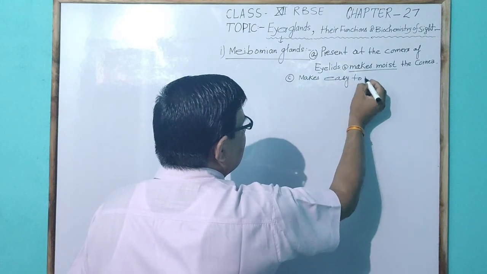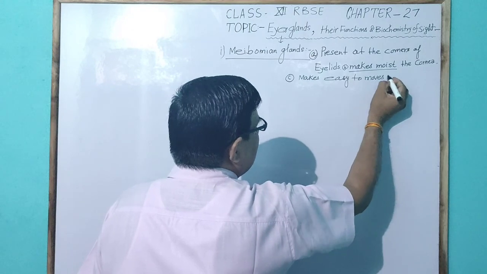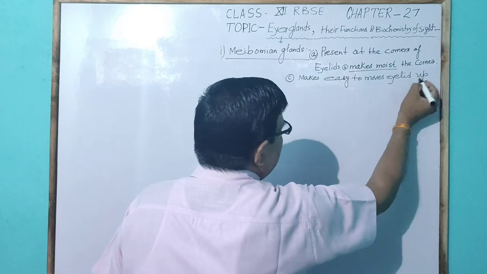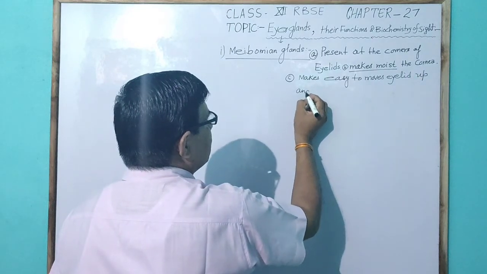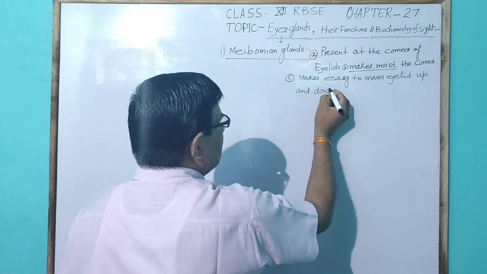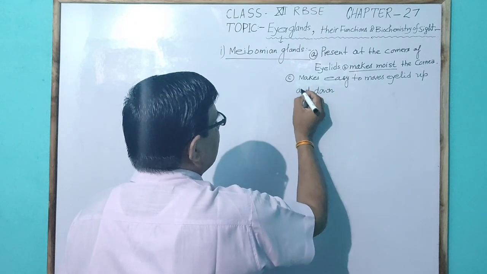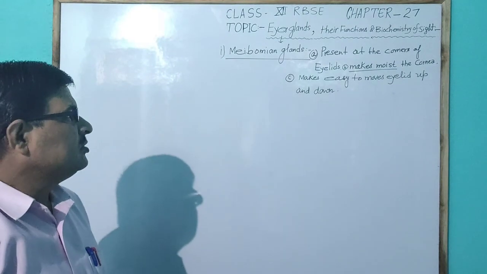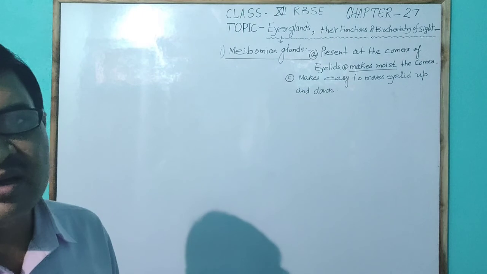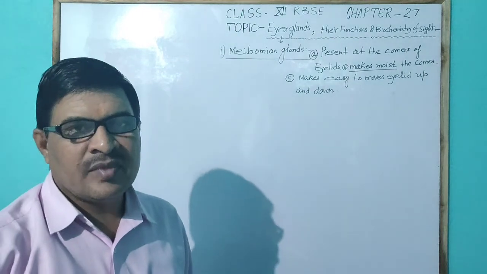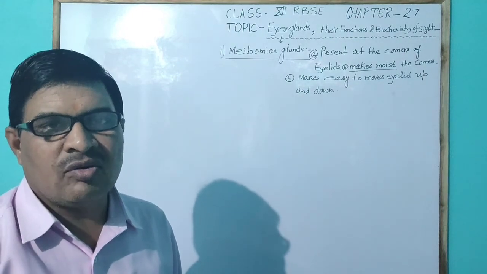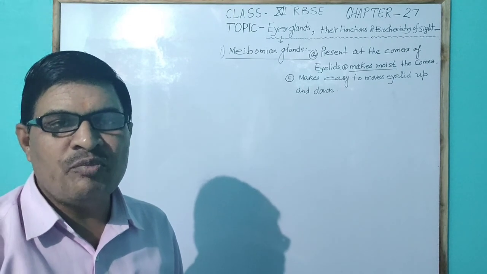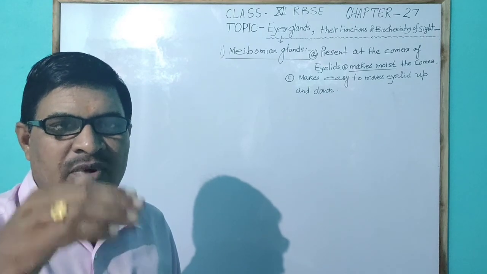it easy to move the eyelid up and down. These are the Meibomian glands, which are present at the corner of the eyelids. They make the cornea moist and make the movement of the eyelid up and down easy.